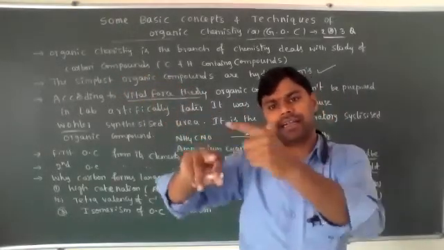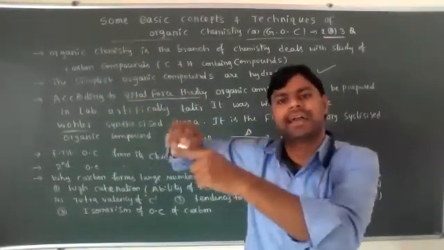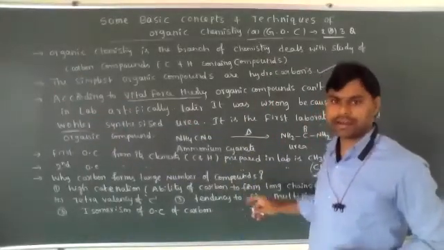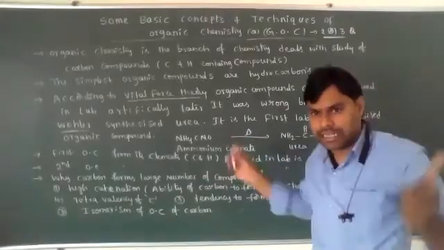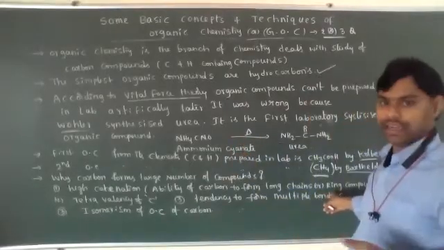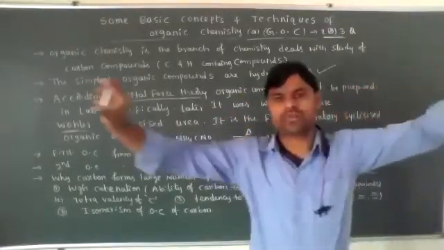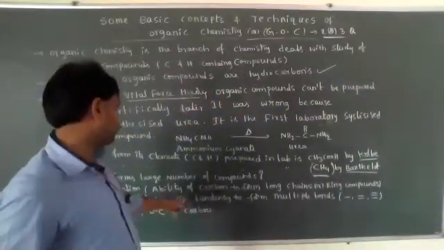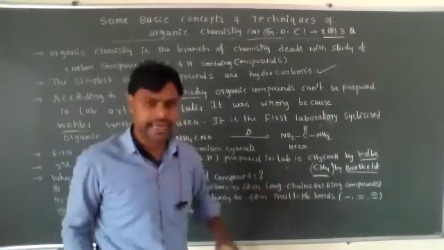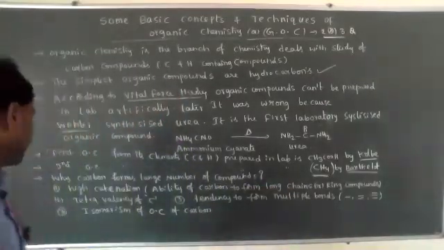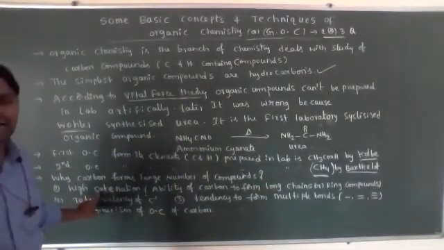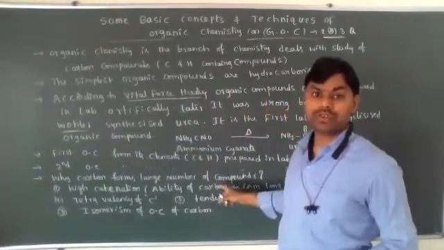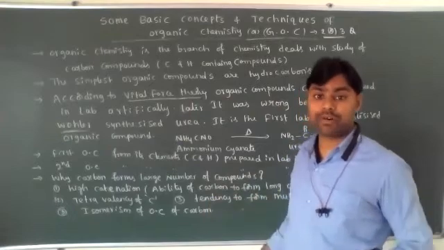Carbon is linked with another carbon, and that carbon is linked with another carbon, forming a long chain hydrocarbon or organic compound. They also form cyclic compounds, ring compounds. Long chain means open chain compounds as well as ring compounds. The ability of carbon to form long chains or rings is known as catenation ability. Carbon has the highest catenation ability, so a large number of organic compounds form.